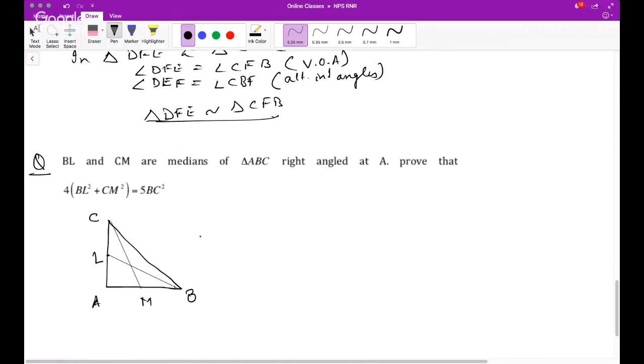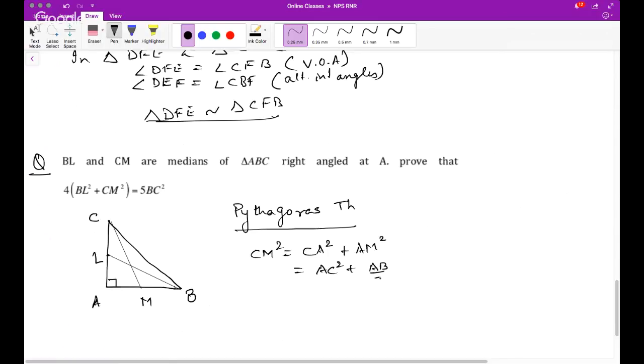looks like a very easy problem. So how do we solve it? You can use Pythagoras theorem directly. So hence from Pythagoras, this is 90 degrees, so you can easily write CM square is equal to CA square plus AM square. And hence AM can be written as half of AB. So it is nothing but AC square plus (AB by 2) whole square, because M is the midpoint, because CM is the median.